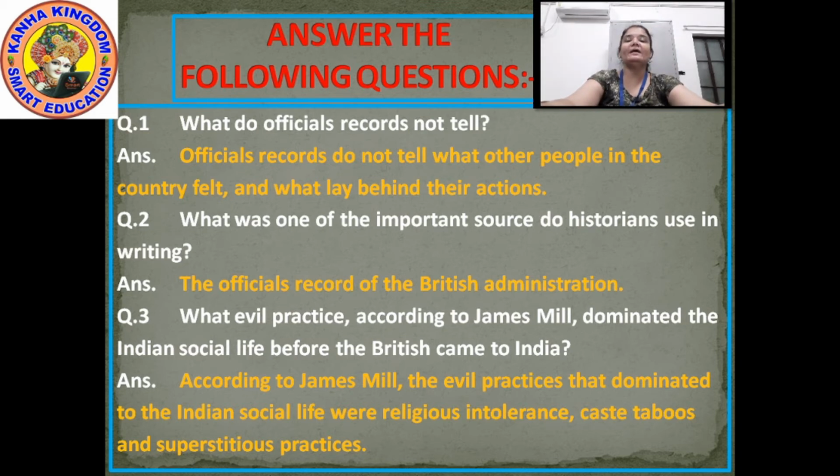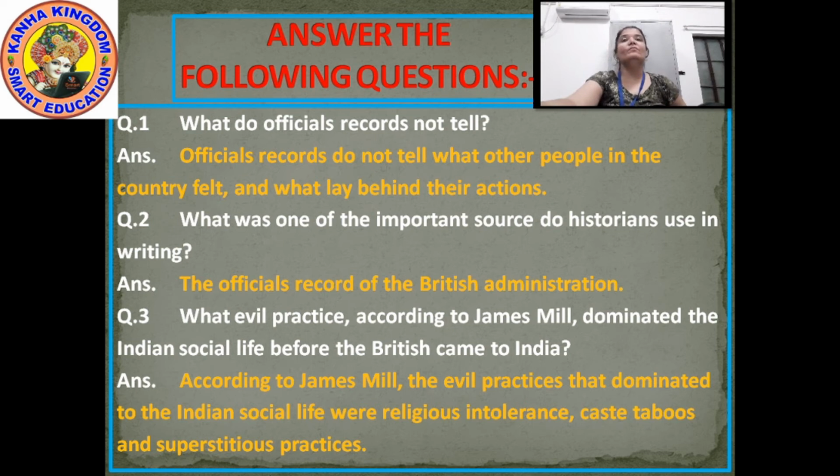What evil practice, according to James Mill, dominated the Indian social life before the British came to India? Answer. According to James Mill, the evil practices that dominated the Indian social life were religious intolerance, caste taboos, and superstitious practices.